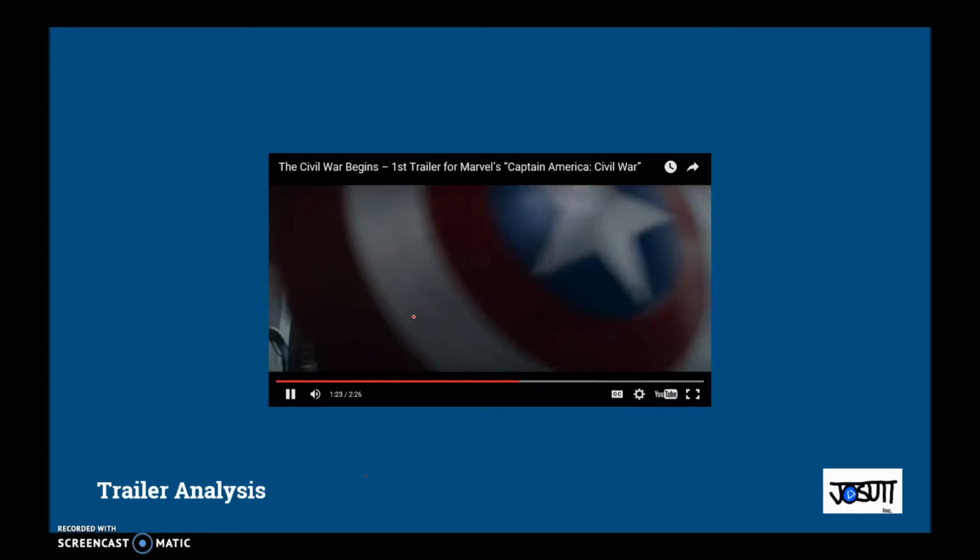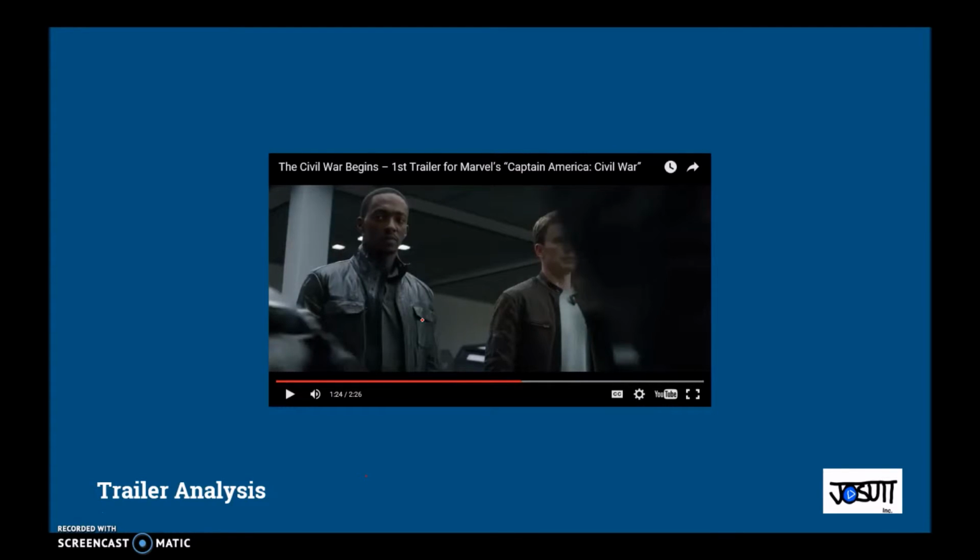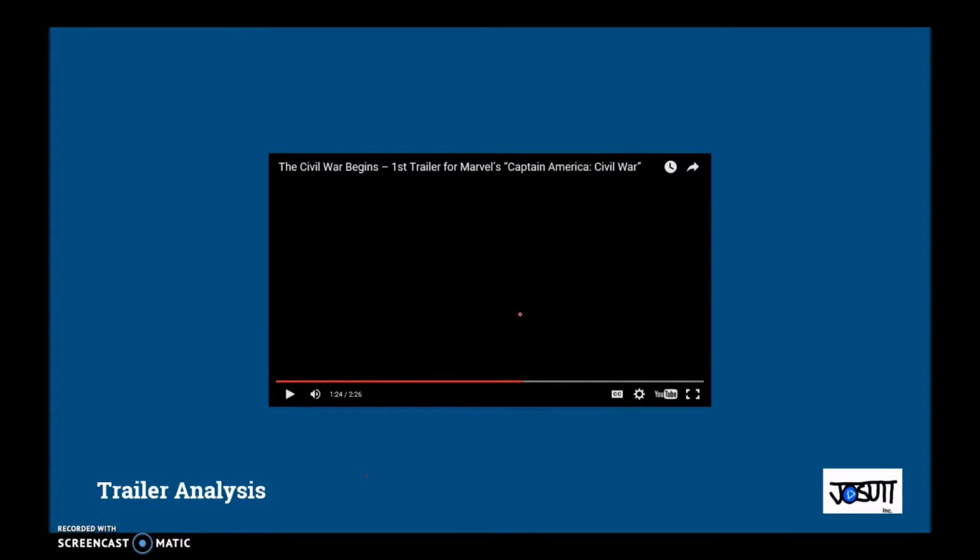Then we see the Ant-Man suit. Now, the Ant-Man suit being right here means that Scott Lang has already opposed this act before, free of Captain America, and yeah.